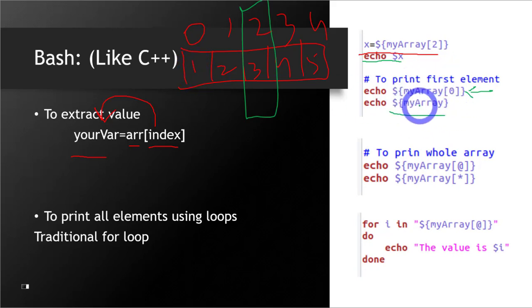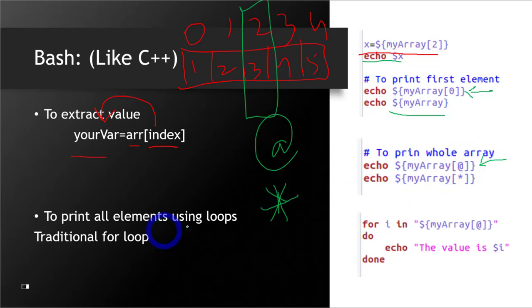Okay. Now if you want to print the whole array, this is what you do. You write the name of the array, and in the place of the index, you just write @. If you write @ or if you write *, they both will do the same thing. @ or *, they both work the same. This is what my * looks like. So this is how I can print my whole array.